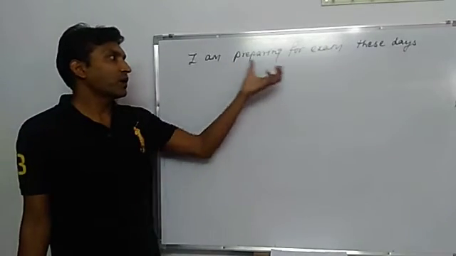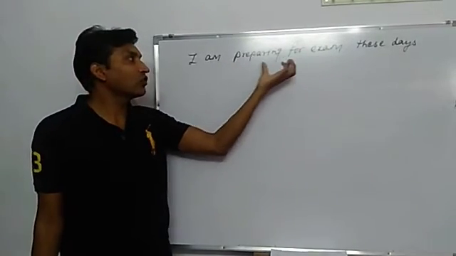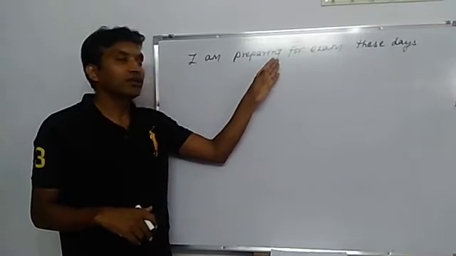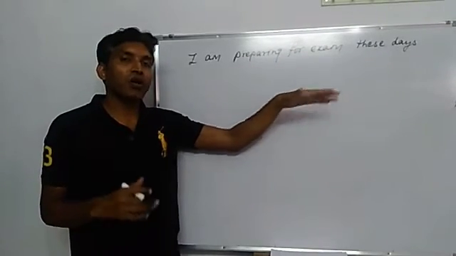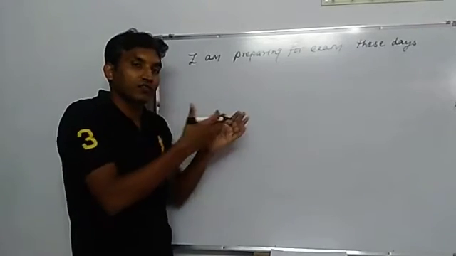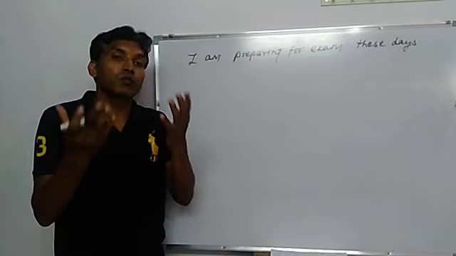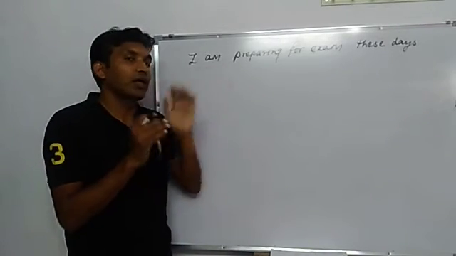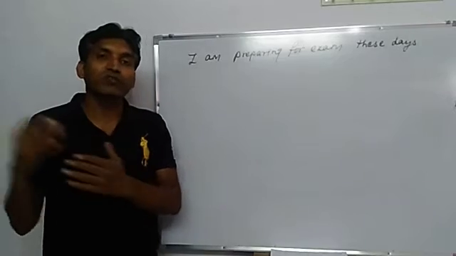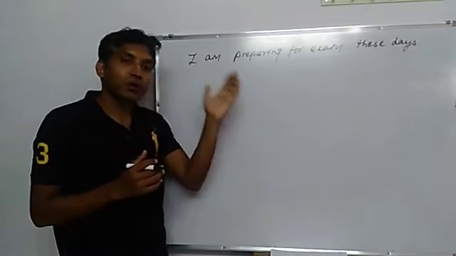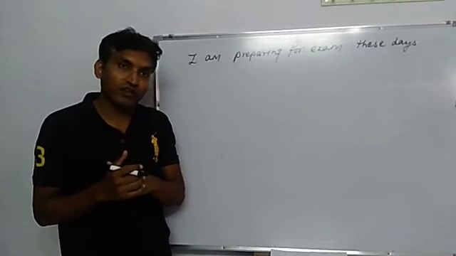It's correct that I am preparing for exam, but while I am speaking, I am not preparing, I am just talking to you or someone else. So this type of action is also shown by present continuous tense.